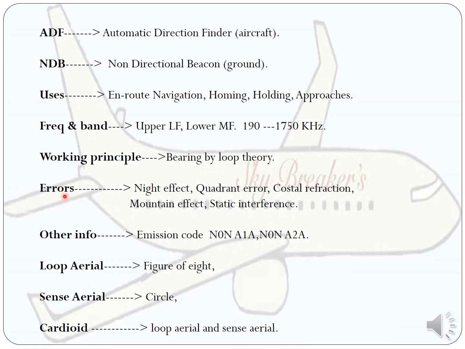And the errors on ADF NDB are night effect, coastal refraction, mountain effect and static interference. Next you can give other information, whichever other information you know about ADF NDB. That is emission code N0N, A1A, N0N, A2A. The loop aerial is normally a figure of 8, the sense aerial is a circle, and the cardioid is the loop aerial and sense aerial combined. So you need to explain if the examiner asks in detail.